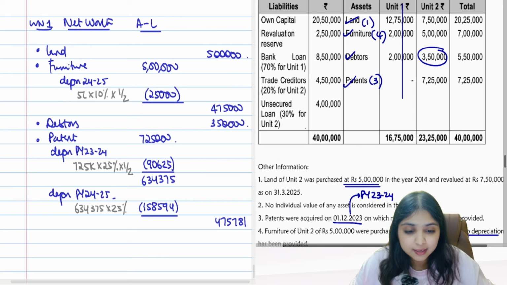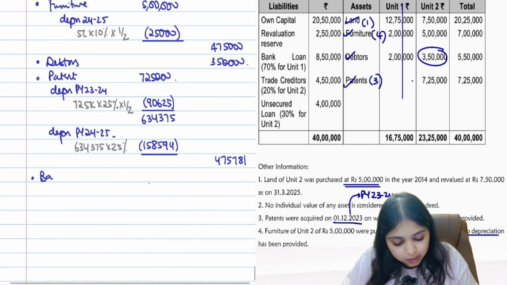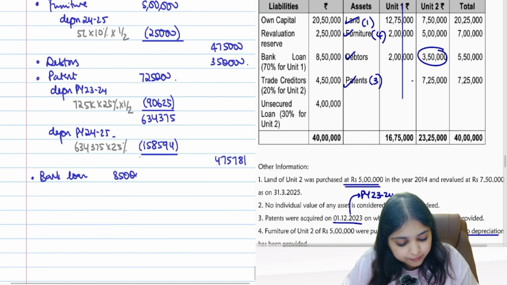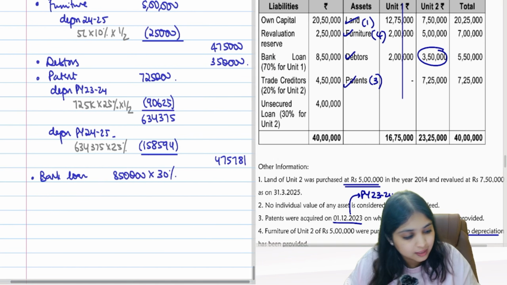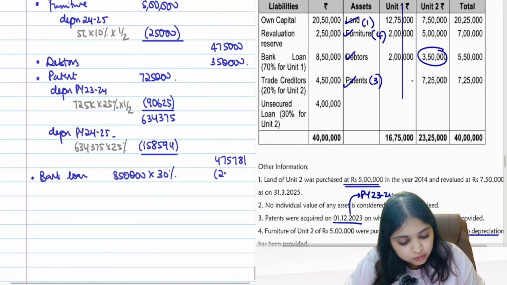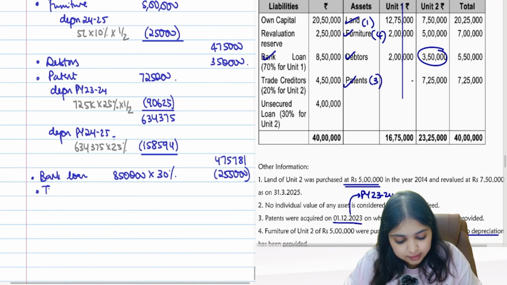70% is for unit 1. But I need only for unit 2. So unit 2, what will the bank loan be? Total bank loan is 8,50,000. If 70% is for unit 1, for unit 2 it will be 30%. 30% is going to be 2,55,000. Done. Then trade creditors. We need information only for unit 2.